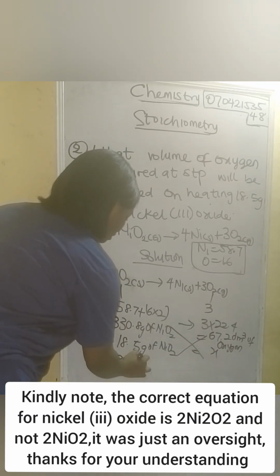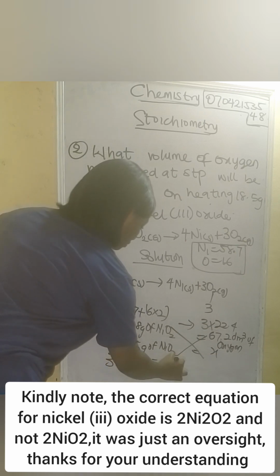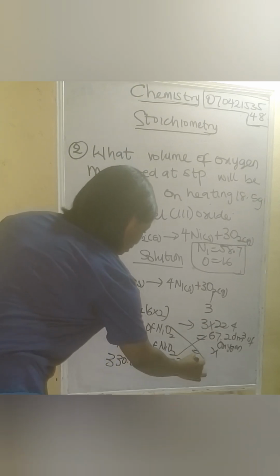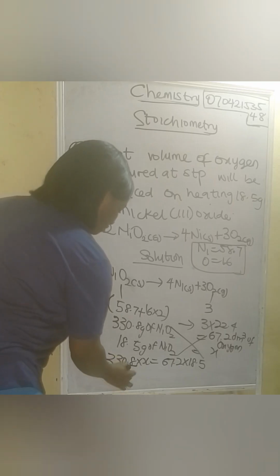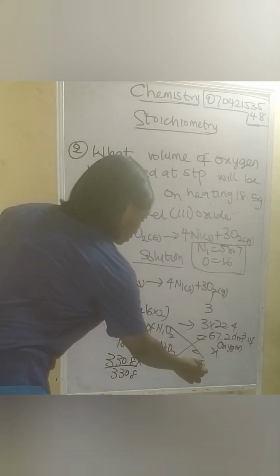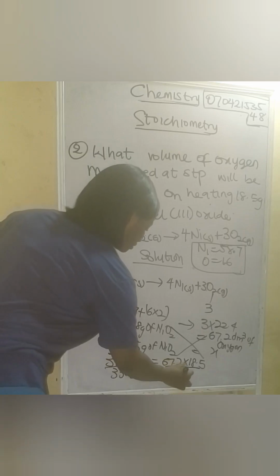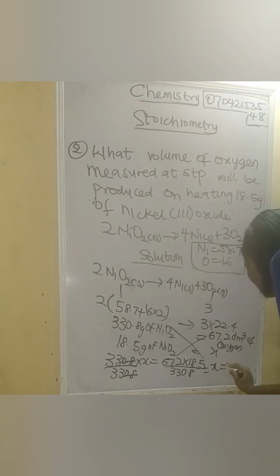330.8 times x, 67.2 times 18.5. So we're going to divide both sides by 330.8, which is the coefficient of x. This one to 330.8. This cancels this. 3.76 dm3 of oxygen gas, 6 dm cube of oxygen gas.